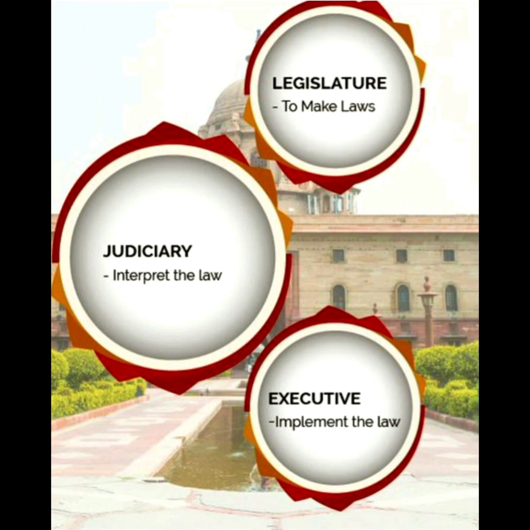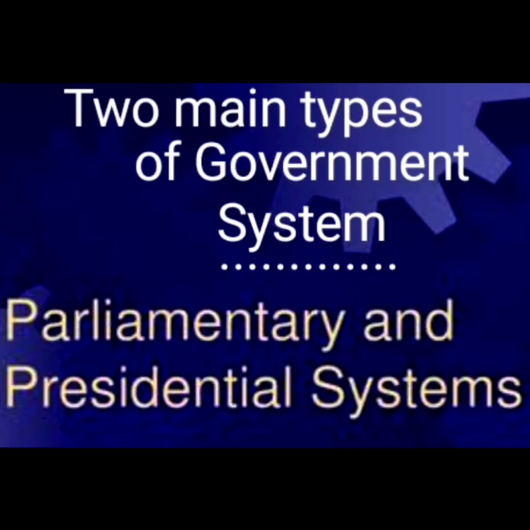The functions of these organs, their jurisdiction, the limitations on their power and their interrelationship are all decided by the constitution. Based on these interrelationships, a country decides its system of government. There are two types of government systems followed, that is the parliamentary system and the presidential system.